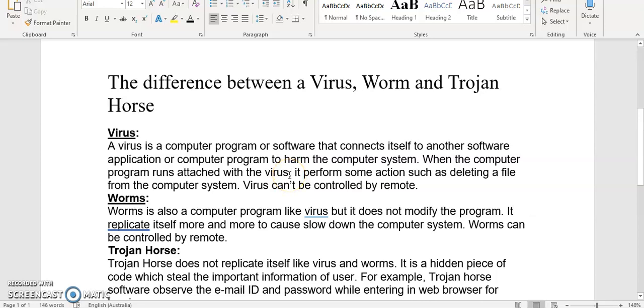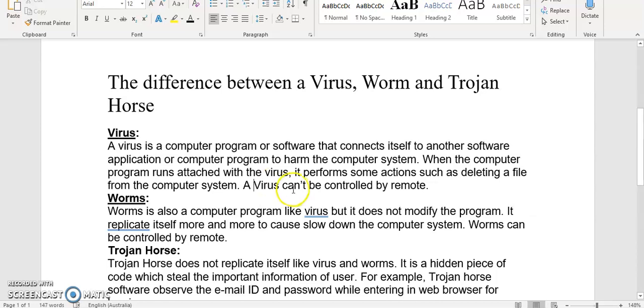So comma, and we're talking about the computer program, so it performs. Once again, here's my subject, here's my verb. They have to match. It performs some actions. Now, some is plural, so the noun must also be plural. Some actions, such as deleting a file from the computer system. Virus can't be controlled by remote. So once again, any virus can't be controlled remotely.